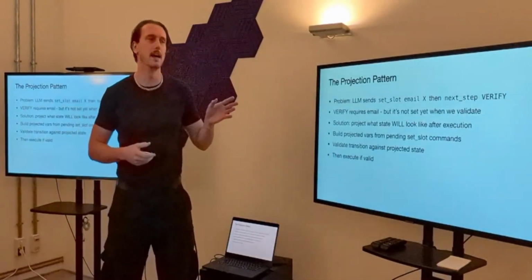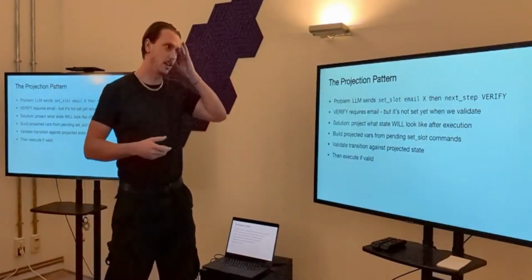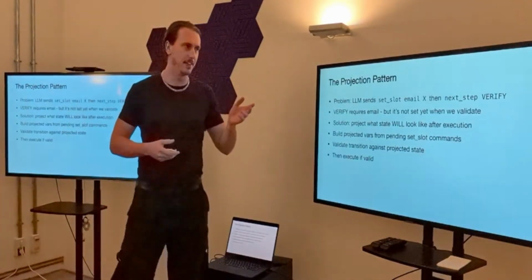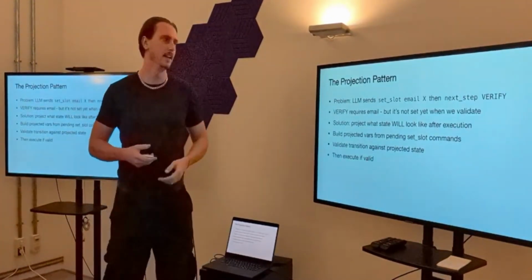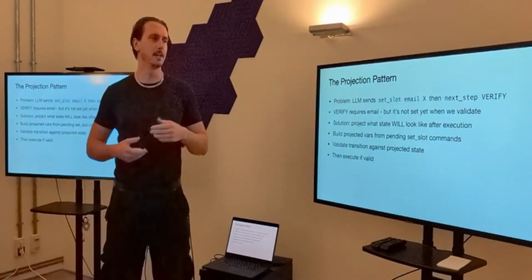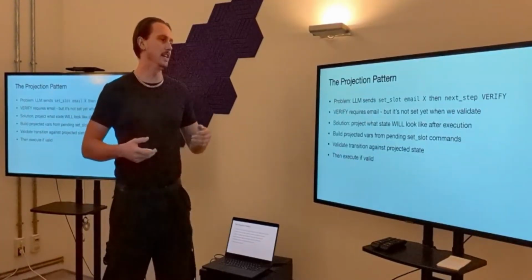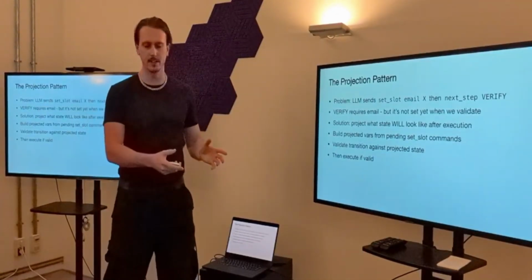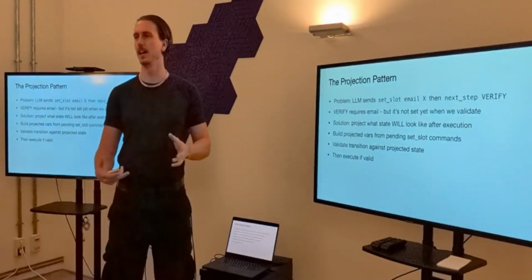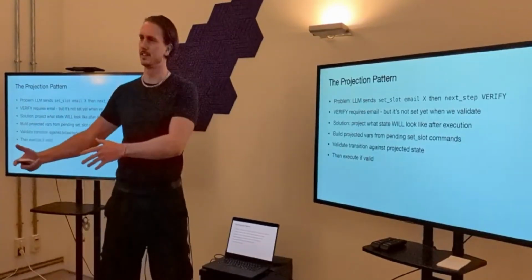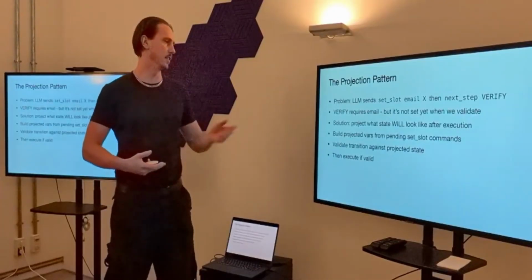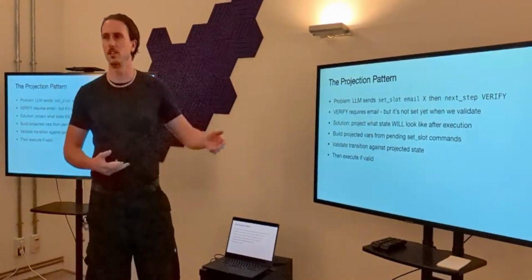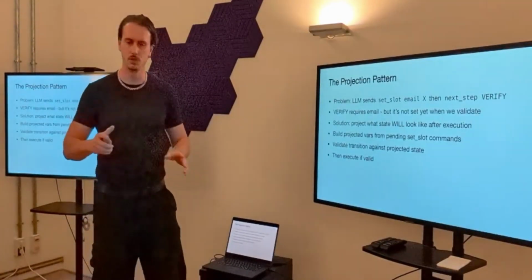So when we're parsing the commands, there's a few things we need to take note of. The LLM will send a set slot, let's say it says set slot email of something, and then next step, verify, because I want to move on. The verify step requires the email, but it's not set yet when we validate. So we need to project what the state will look like when we do that validation. We take the current state, project what the state will look like, run the validation conditions, and then see if we can move on to the next state. So this is projection: build the projected variables, validate everything works, and then execute if everything passes. Otherwise, don't.